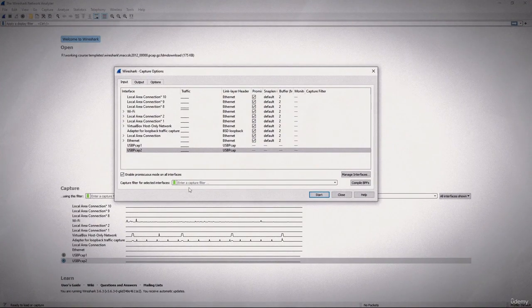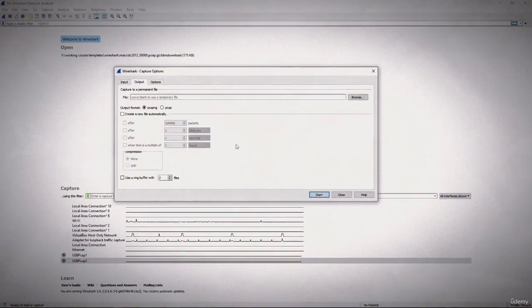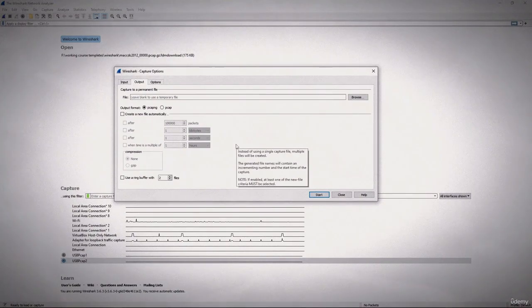Again you will see all these capture filters here. But let's take a look at output. Now here we can capture to a permanent file, and we ask how would you like this, and the pcapng format is generally what I leave it as.